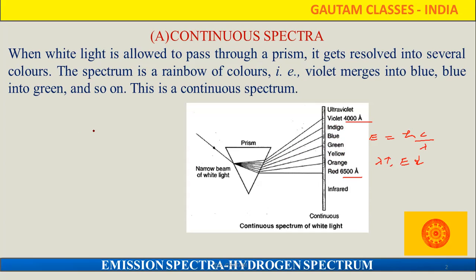We can make a trick to keep this in mind easily: VIBGYOR. Violet, indigo, blue, green, yellow, orange, red. When we go from violet to red, wavelength is increasing. If wavelength is increasing, what about the energy? Energy will decrease. This is the thing.